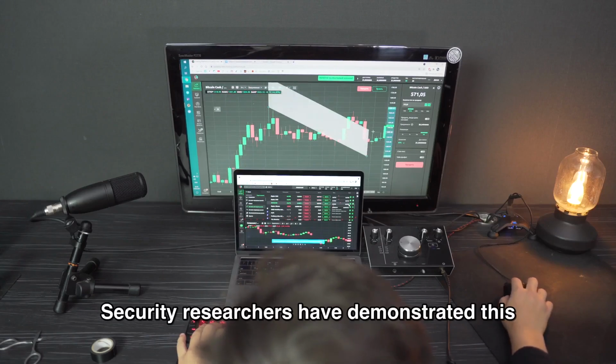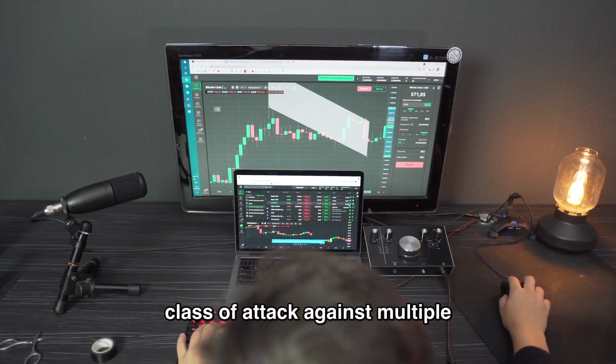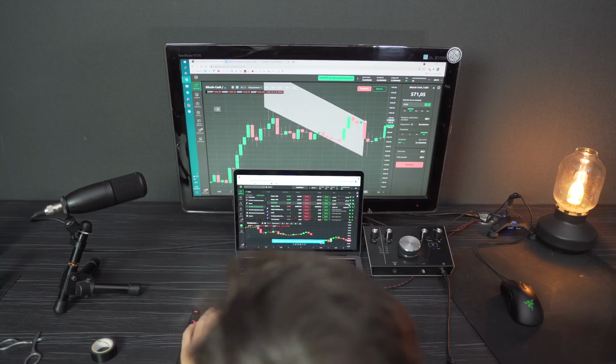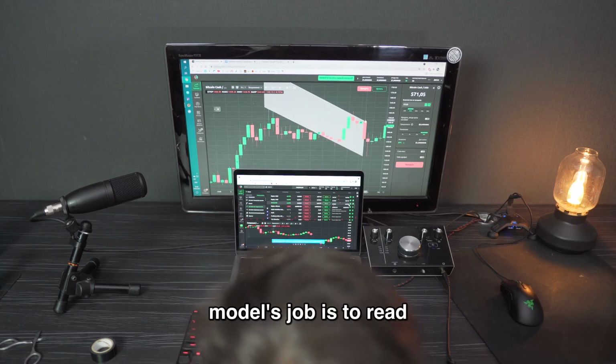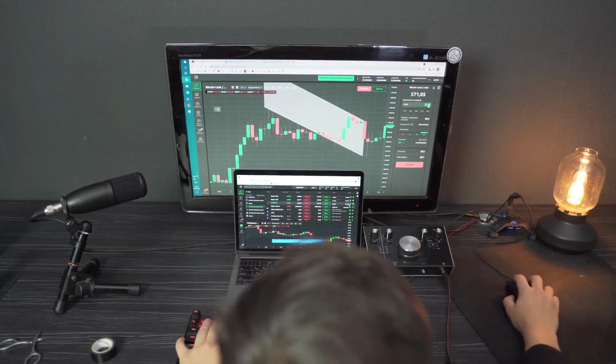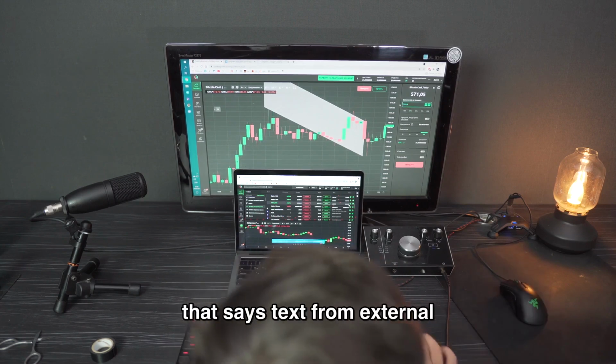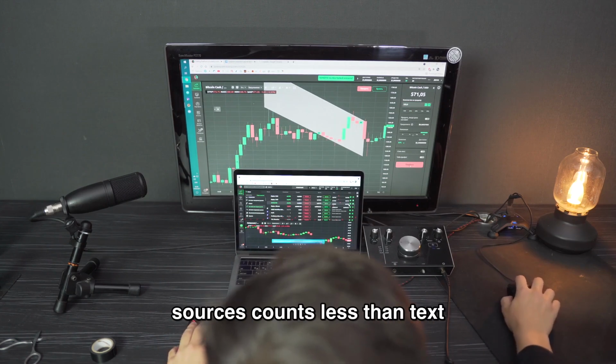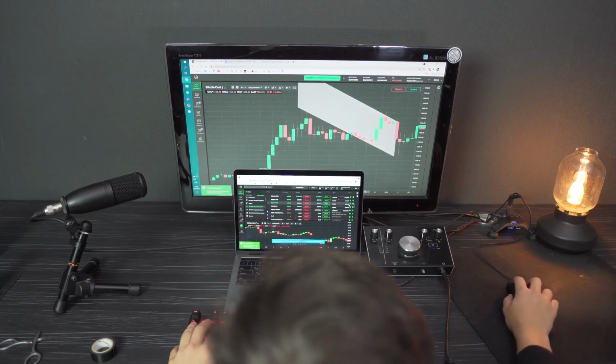This is not a hypothetical. Security researchers have demonstrated this class of attack against multiple AI assistant products. The attack works because the model's job is to read and respond to text. There is no native mechanism that says text from external sources counts less than text from the system prompt.